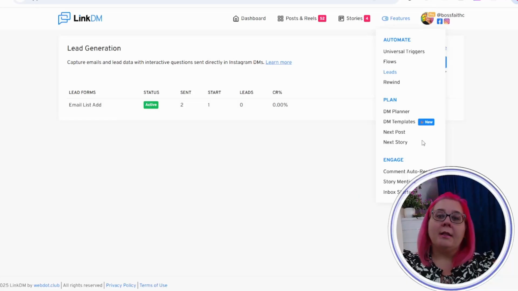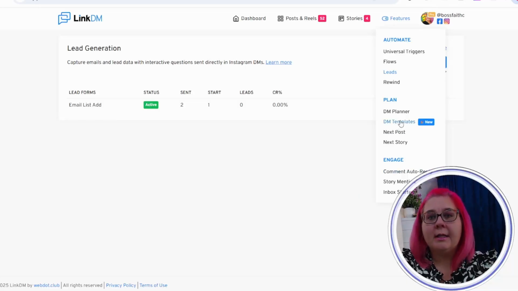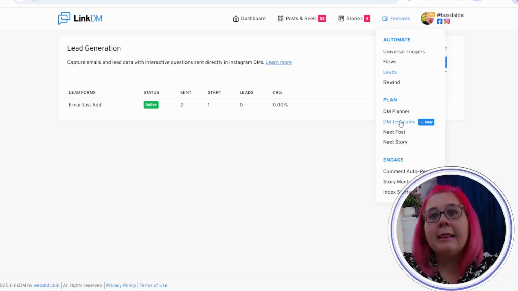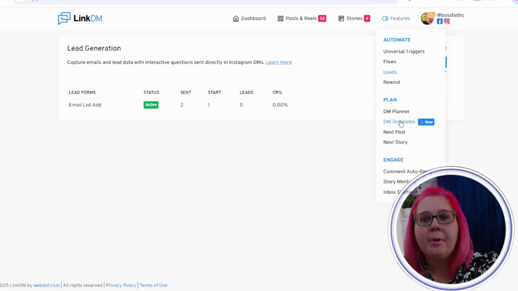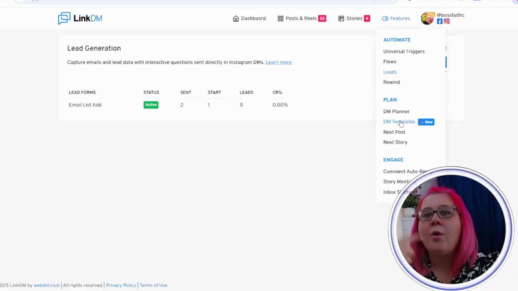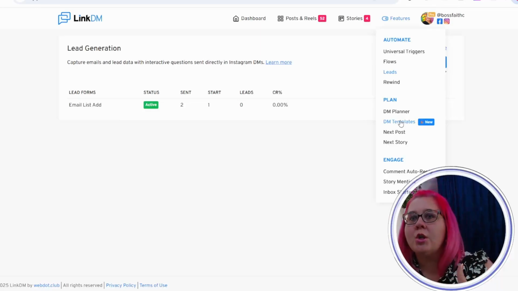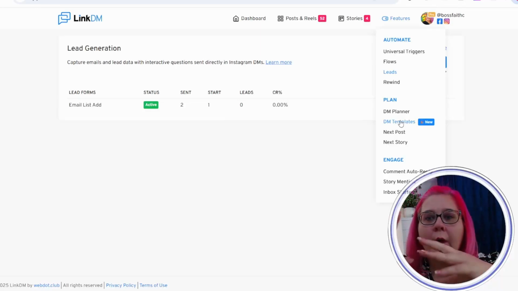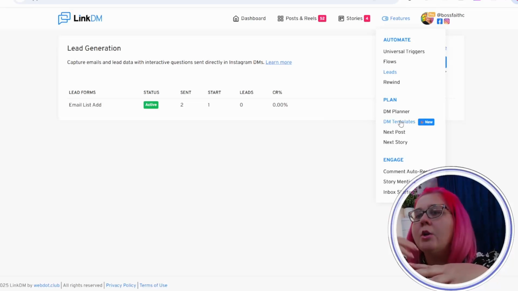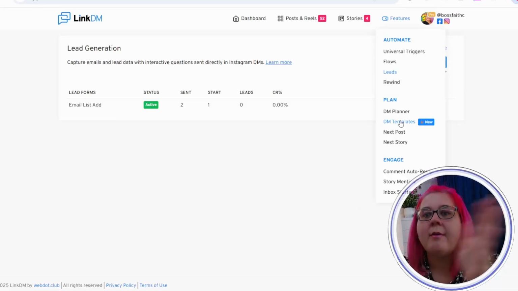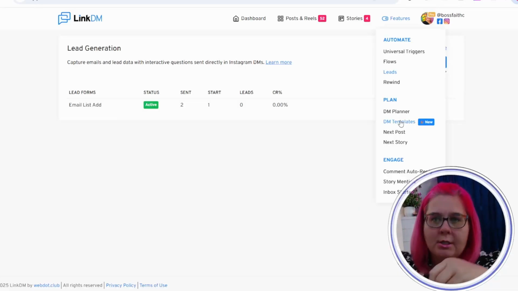Now, the other thing, the new thing that's come in recently at the time of recording, is DM templates. So DM templates allows you to create templates of messages. So if you have a way that you start a message or you end a message generally, if you have something that you usually say, then you can create a template so that when you go in, you don't have to type all of that again. You don't have to use emojis, whatever. It's already there and you just fill in new details.